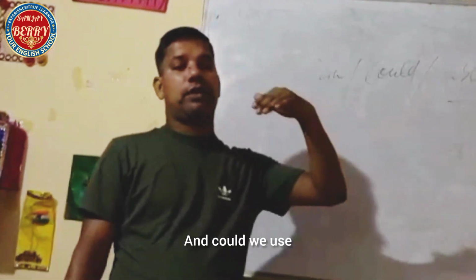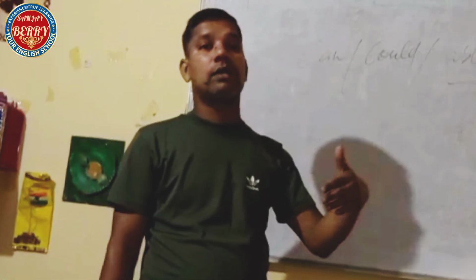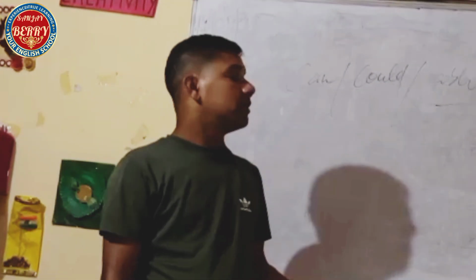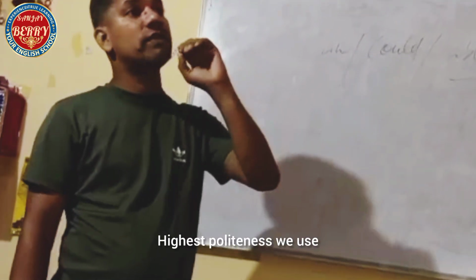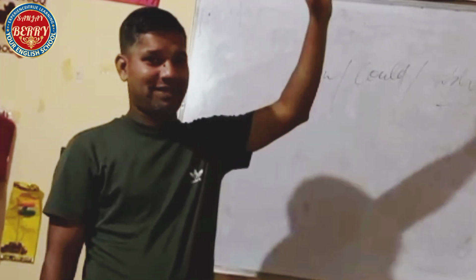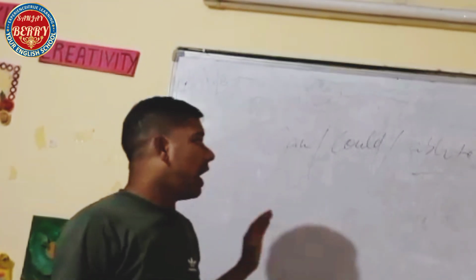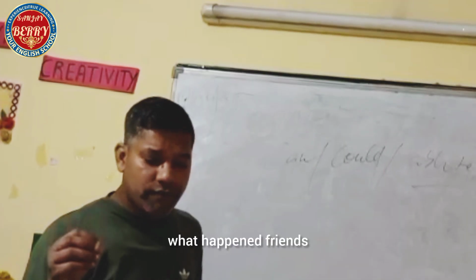And could we use in the domestic sense also. Okay? And politeness also we use that. Not the highest politeness. The highest politeness we use might. The other form I'll teach you later. Able to. Actually, what happened, friends?